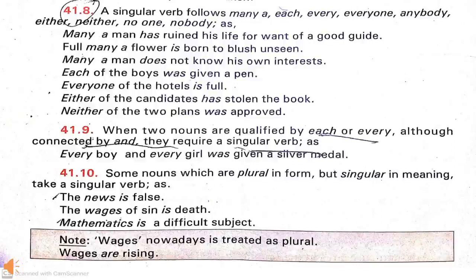There are some nouns which are plural in form but their meaning is singular. With these kinds of nouns, a singular verb is used. For example, the news is false. News is a singular noun. So the verb is used here, which is singular. Mathematics is a difficult subject. Again here the verb is used, which is singular.